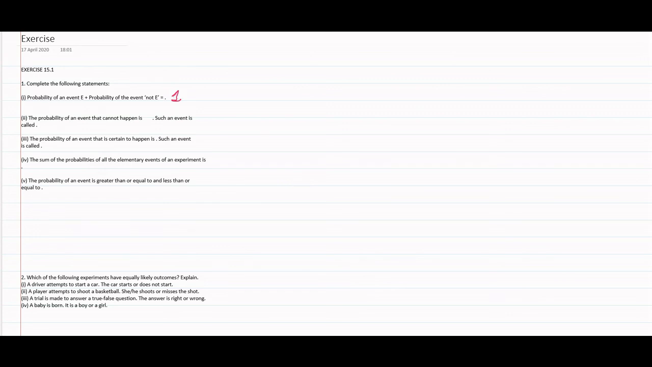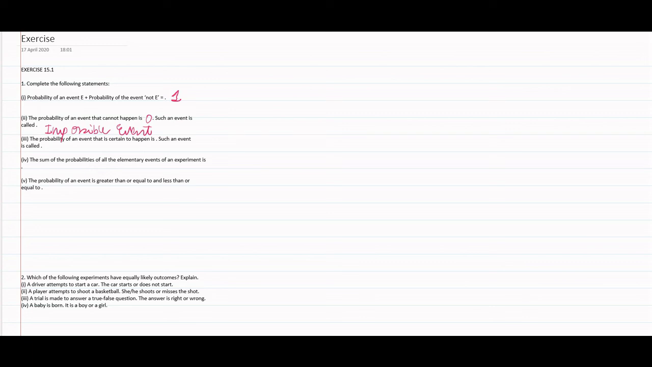Second, the probability of an event that cannot happen is always 0. And such an event is also known as an impossible event. We learned in the last session that the event that cannot happen has the probability always 0 and it is also known as an impossible event.